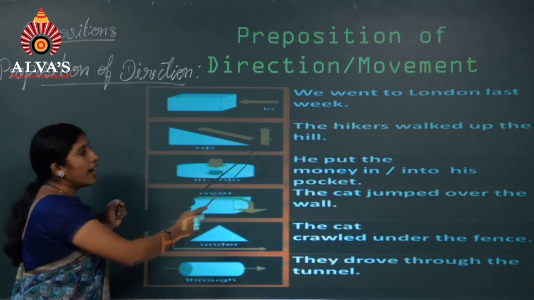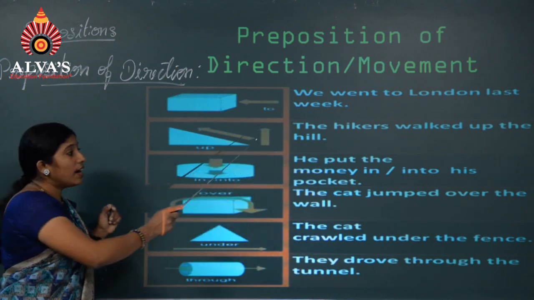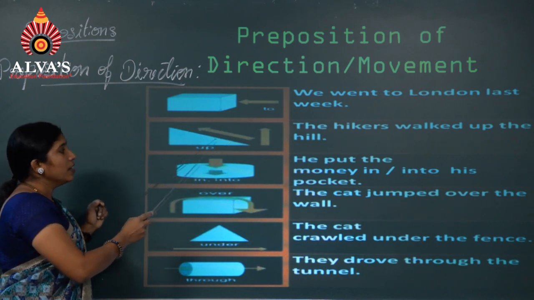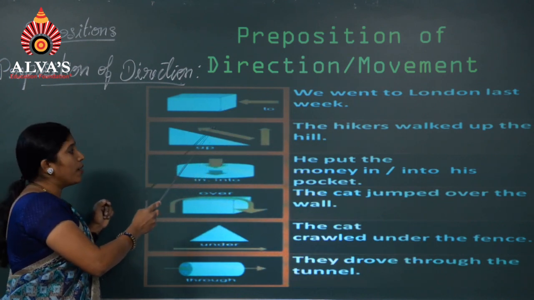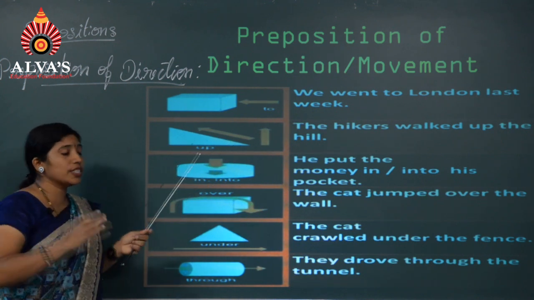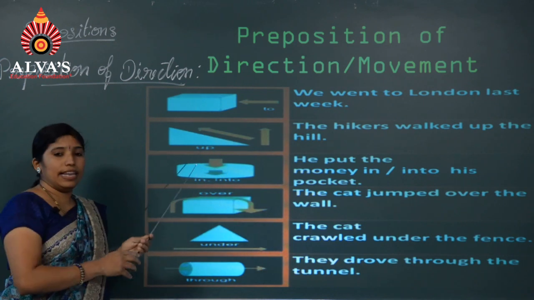Number 2, the hikers walked up the hill. Look at the arrow mark here. How is the arrow mark? Upward. So, the hikers, this is the movement. The hikers walked up the hill.